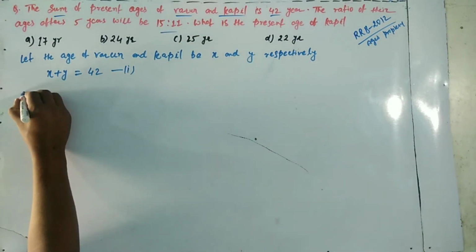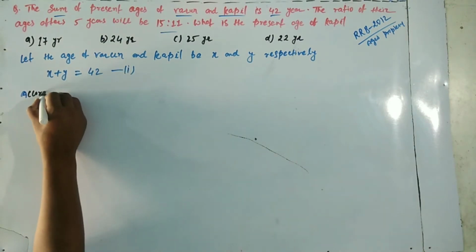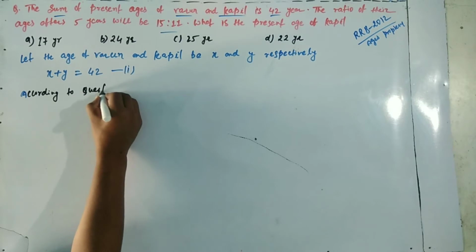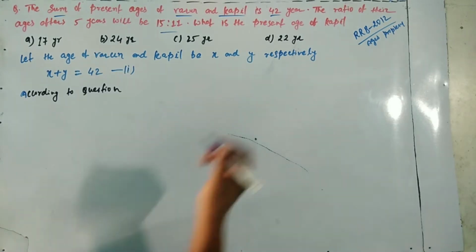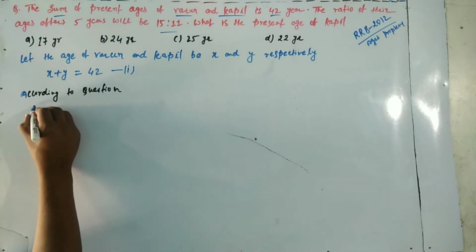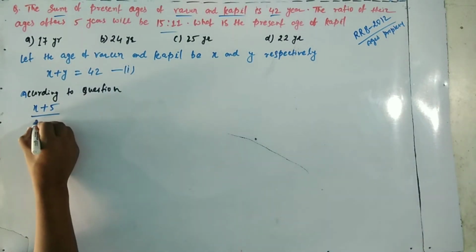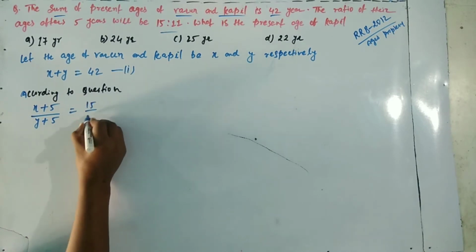Now after 5 years, the age ratio will be 15:11. So according to the question, the equation will be (X plus 5) divided by (Y plus 5) equals 15 by 11.